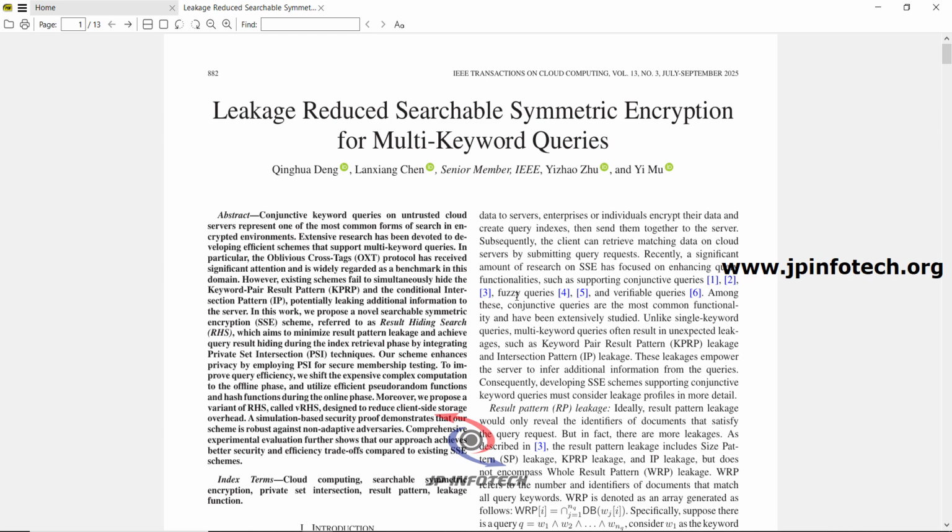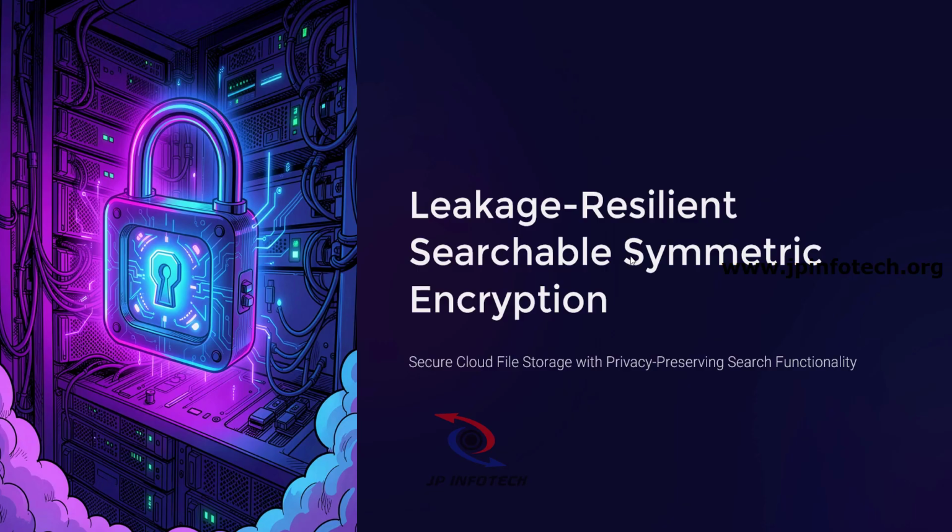So this is the IEEE base paper. Kindly note that we are not going to do the same as mentioned in the base paper. So now let us see about our proposal. Our enhanced proposed title is Leakage-Resilient Searchable Symmetric Encryption.